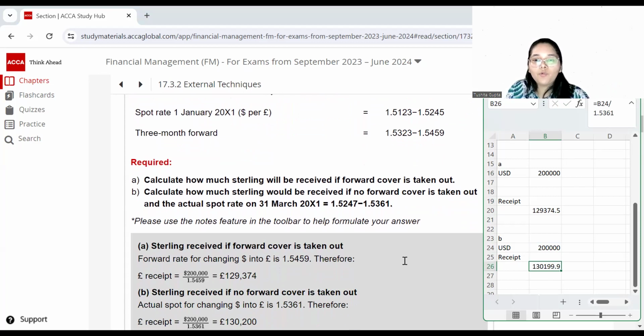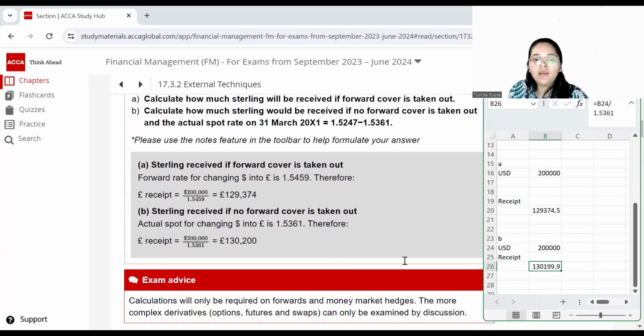Do let me know if you want me to also make a video explaining other numerical things. So if you just read this exam advice, it tells you that the calculations will only be asked for forwards and money market hedges. So if you talk about derivatives like options, futures, and swaps, for these instruments, calculations will not be asked. So I have explained forward contracts over here, and you can let me know if you want me to also make a video explaining money market hedges.